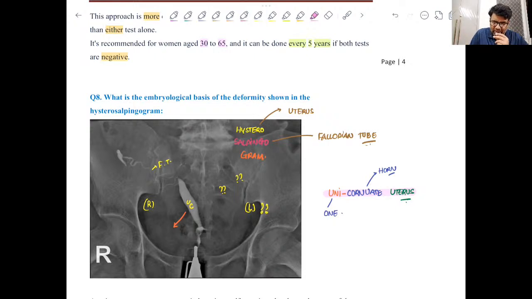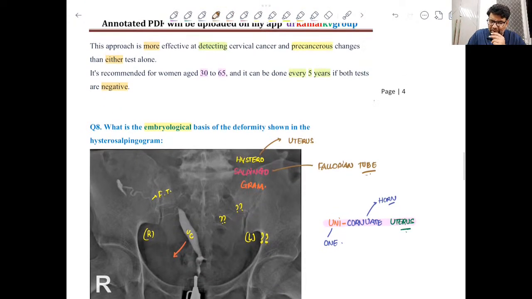Now the question is about the embryological basis. You have to tell why this condition has developed. So again, to understand this, you have to go to the embryology of uterus, right? So you must know what is that structure which is giving rise to uterus. So that is actually the paramesonephric duct. This is paramesonephric duct, and this is also known as Mullerian duct.